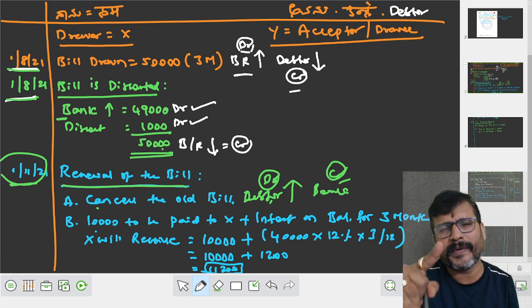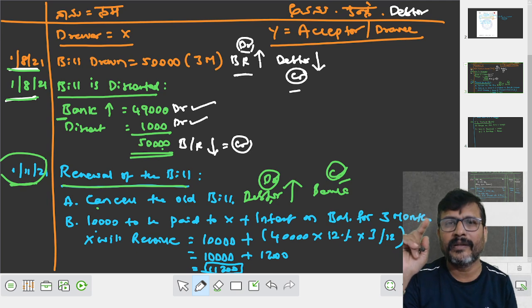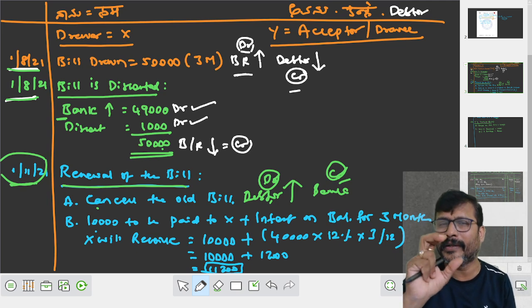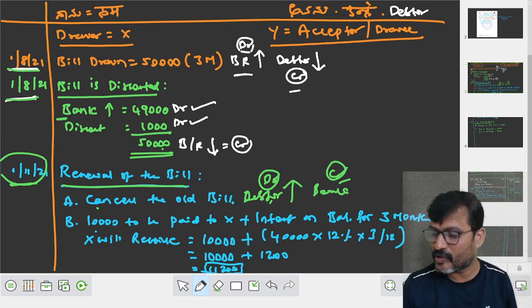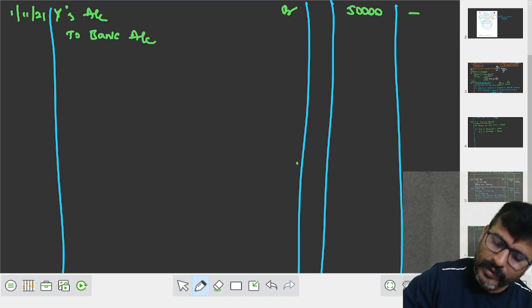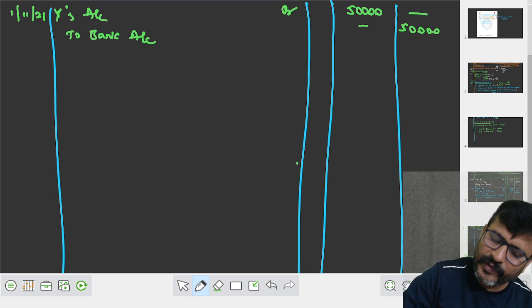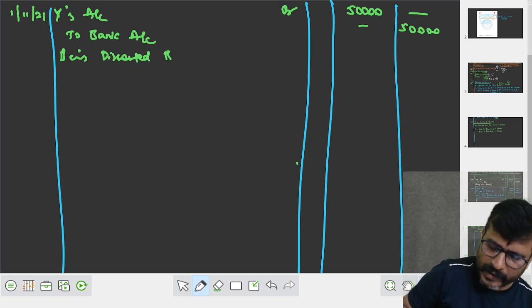Remember, always we have to take the bill amount along with noting charges, if any. When the banker charges noting charges, we have to add those too. So now, no such noting charges. We have to take the full bill amount, 50,000 dash 50,000, being discounted bill cancelled.